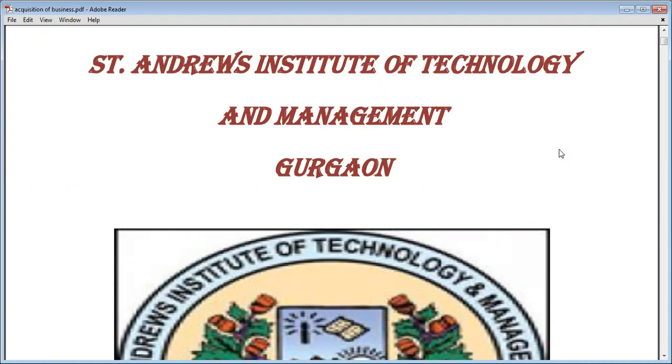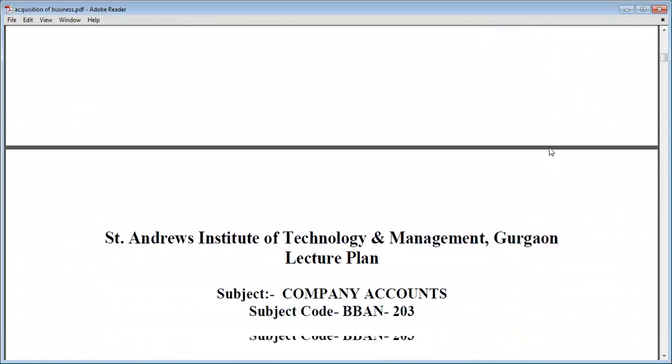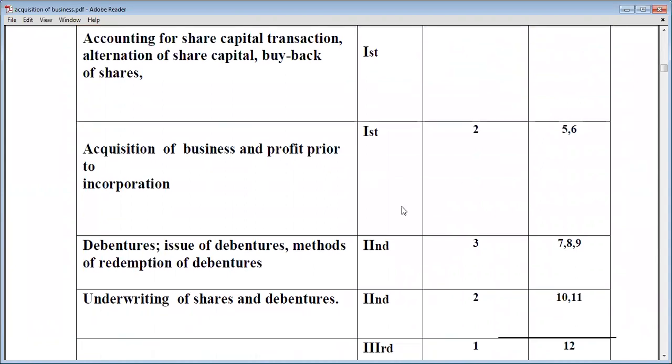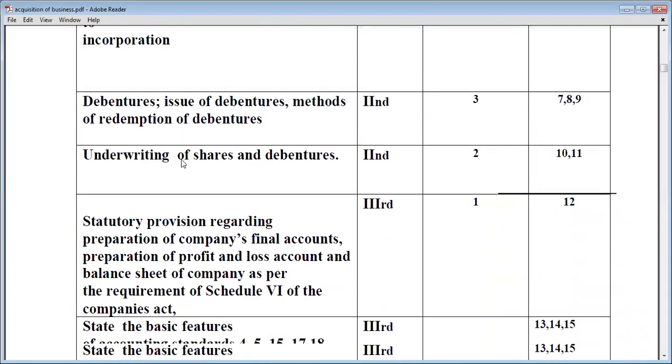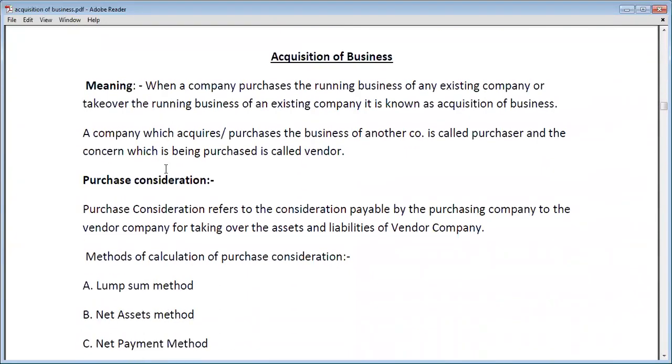So in today's lecture, we are going to cover some more topics from the first unit of your syllabus. The topics we are going to cover are acquisition of business and profit and loss prior to incorporation. We are going to cover these two topics from our syllabus. Okay, so let's start the lecture.